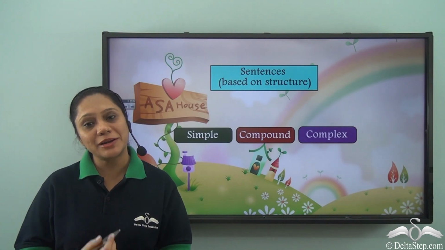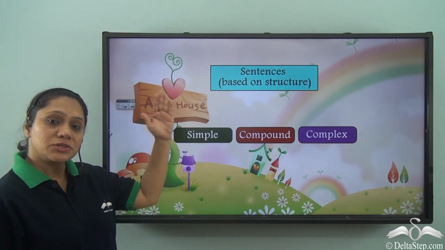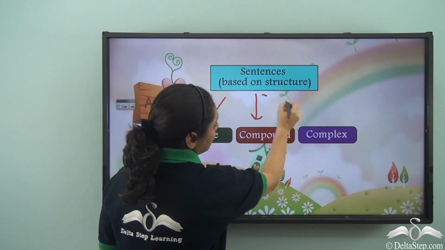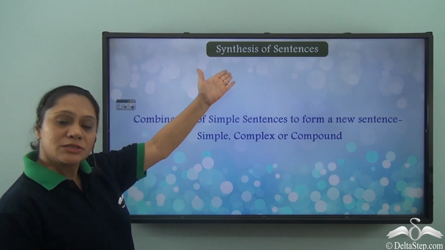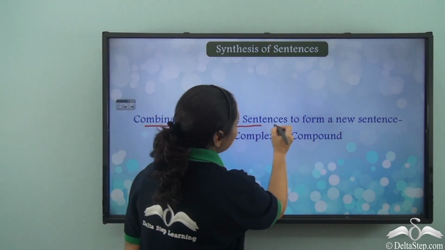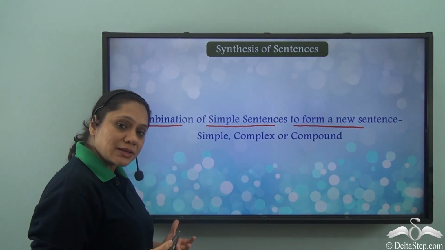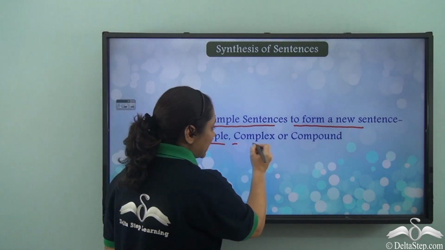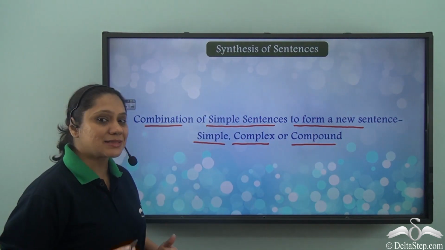Today, let us quickly revise synthesis of sentences. Based on their structure, sentences can be simple or compound or complex. Now, synthesis of sentences refers to the combination of simple sentences to form a new sentence, and this new sentence can be a simple sentence or a complex sentence or a compound sentence. So, let us get started.